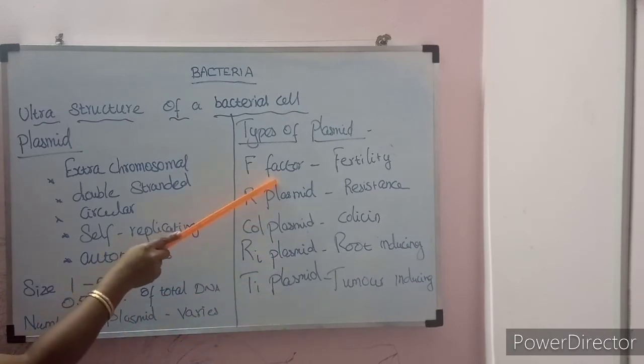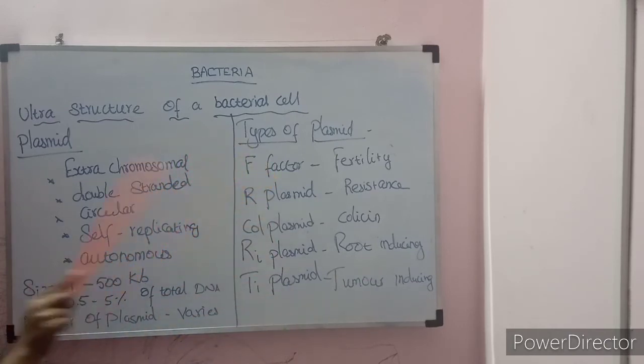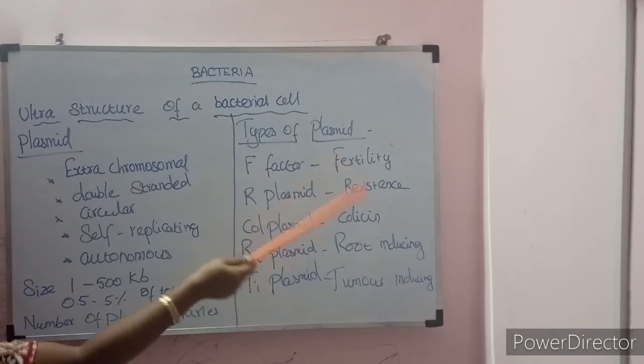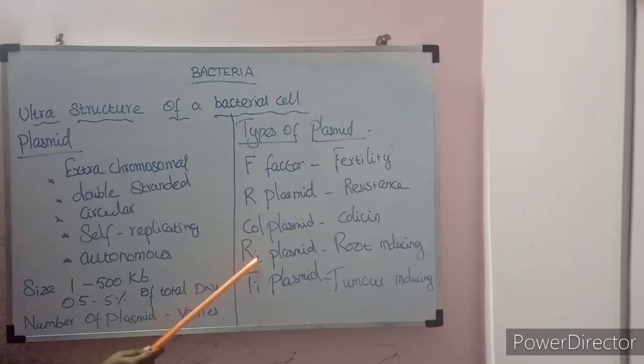If the F plasmid is present, that is a positive sign for fertility. Fertility wise it will be positive. Then R plasmid for resistance, Col plasmid for colicin or bacteriocin, Ra plasmid, root inducing plasmid, and Ta plasmid, tumor inducing plasmid. So based on function, the plasmid will be classified like this.